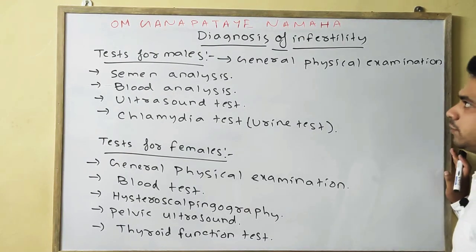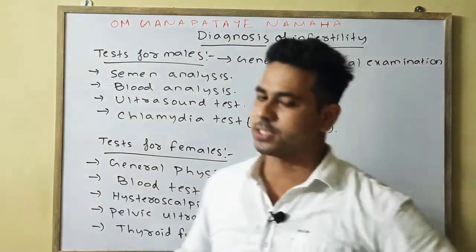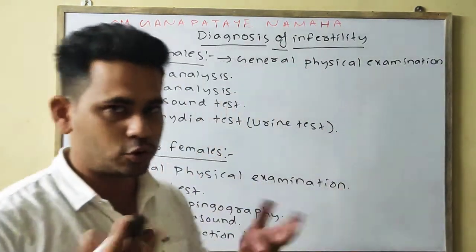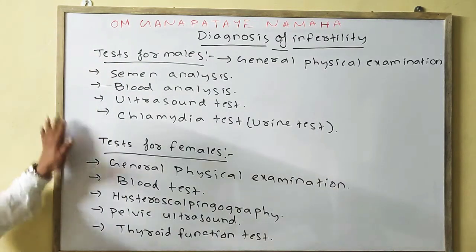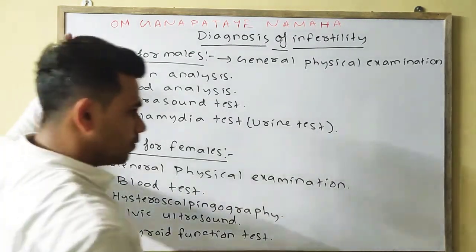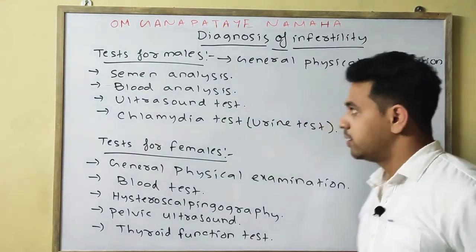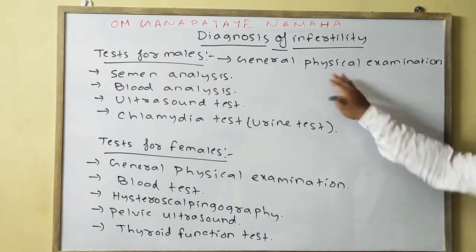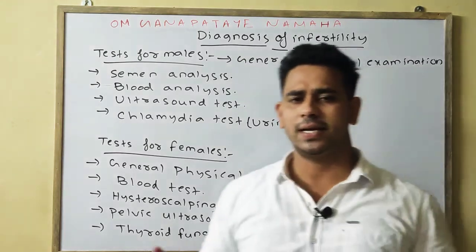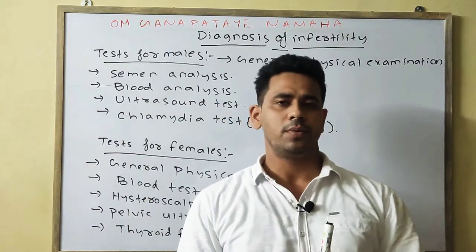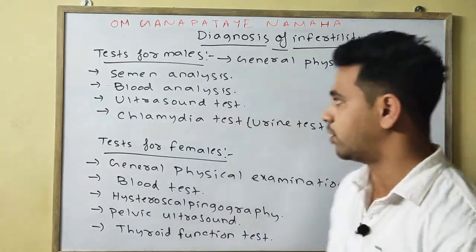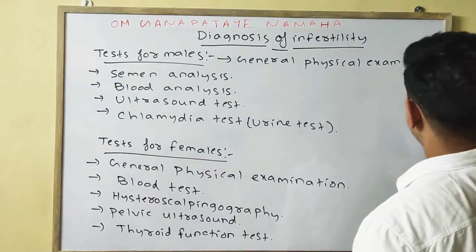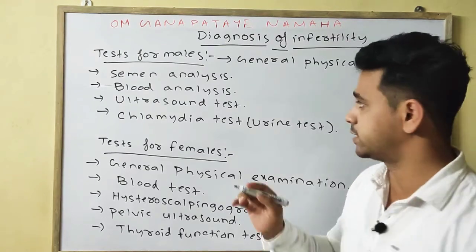Next we will discuss the various diagnoses or tests for fertility in both male and female. First we will discuss the tests of the male, and then we will discuss the female. The first test in the case of the male is the general routine, that is, the general physical examination. In general, there are some routine checkups by which general physical tests are done to check the infertility of the male. So this is the first, the general physical examination.